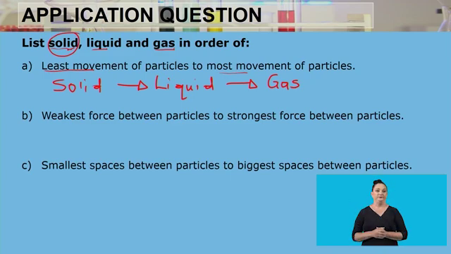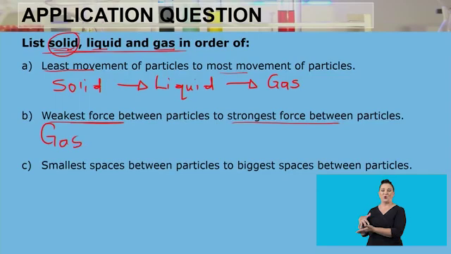The next question, again, is arranging these states of matter from the weakest force between the particles to the strongest force between the particles. So which ones will have the weakest force between them, and which ones will have the strongest force between them, looking again at these three states of matter. We know that in gases, the particles are far away from each other, and the force of attraction between the gas particles is almost non-existent, which then means it is the weakest intermolecular force, or the weakest force of attraction between the two particles of gas, if there are two. So this is going to be gas as the weakest, going to a liquid,